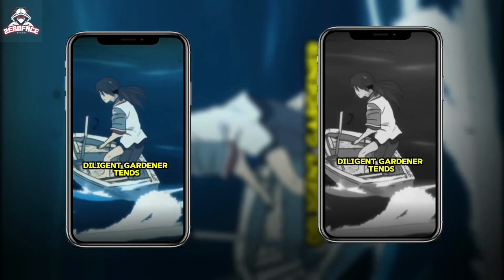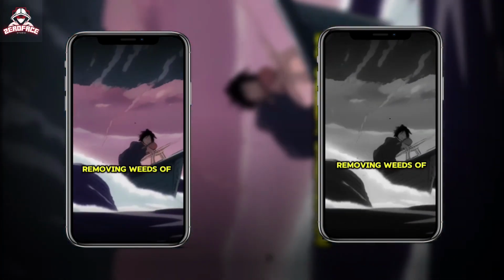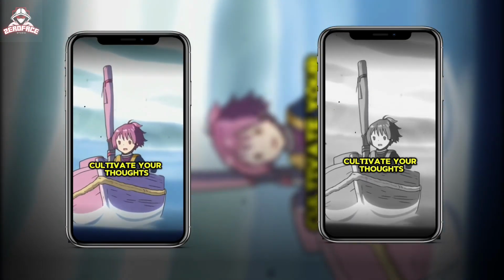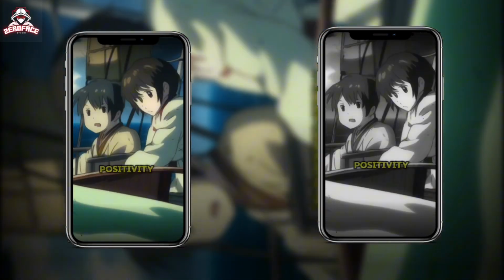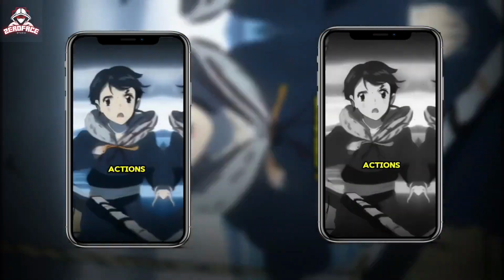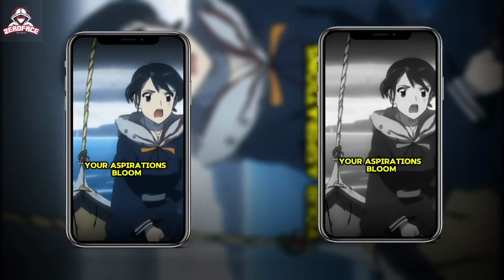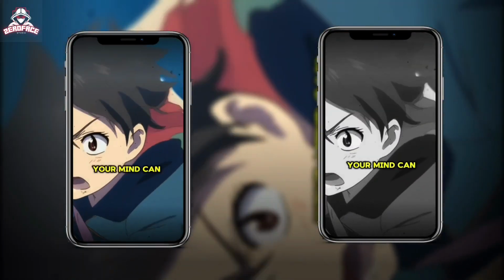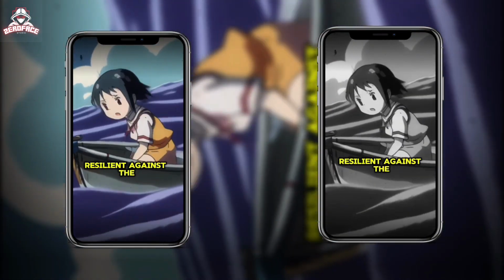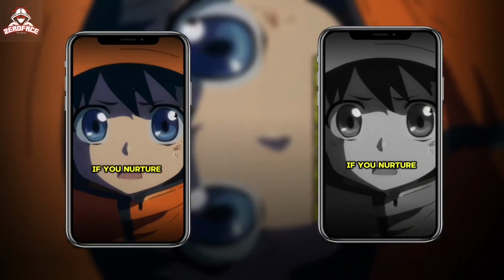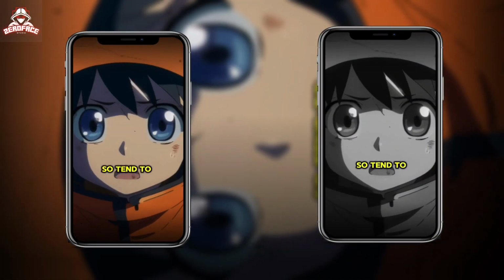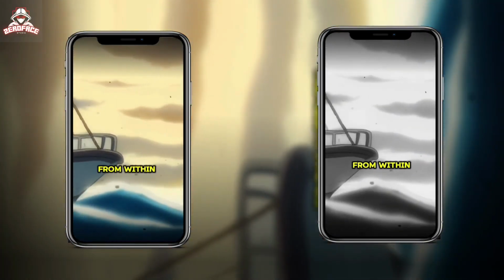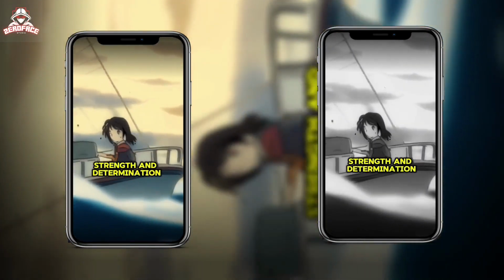Picture your mind as a fertile garden awaiting your touch. Just as a diligent gardener tends to their plot, removing weeds of doubt and negativity, you too must cultivate your thoughts. Plant seeds of positivity, water them with actions, and watch as your aspirations bloom into reality. Like a well-tended garden, your mind can thrive, resilient against the storms of life, if you nurture it daily. So tend to your garden of thoughts and witness the beauty that blossoms from within, reflecting your inner strength and determination.